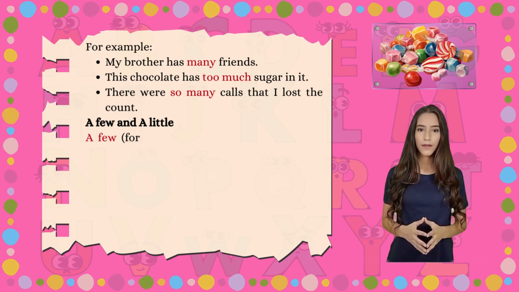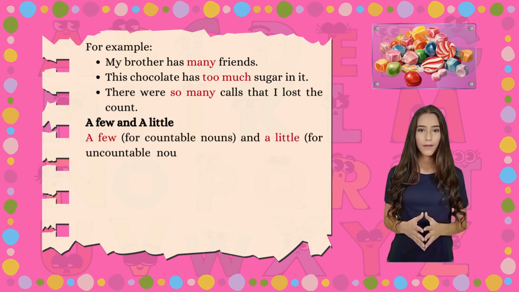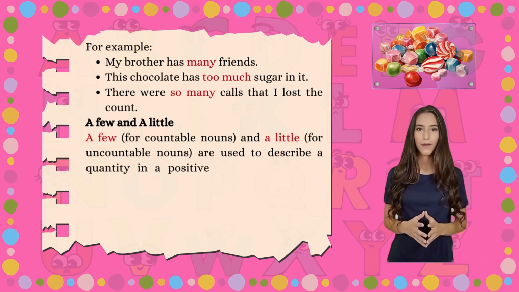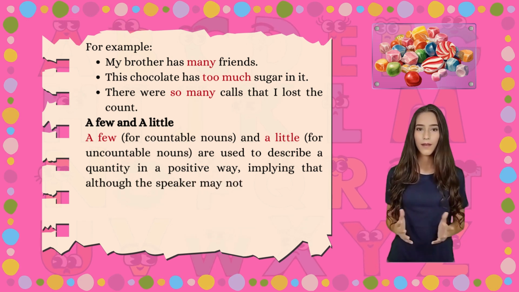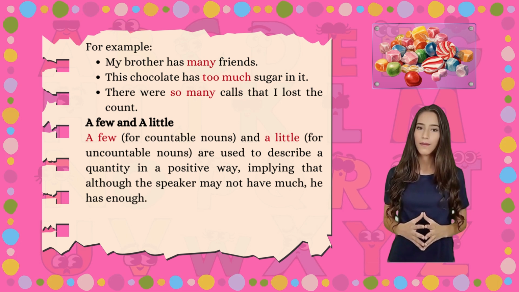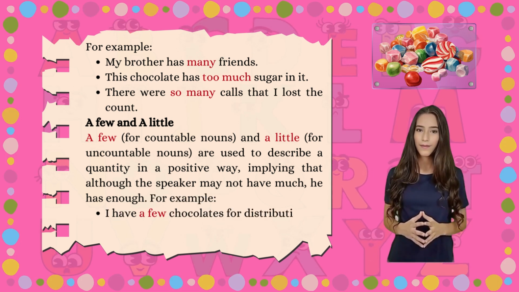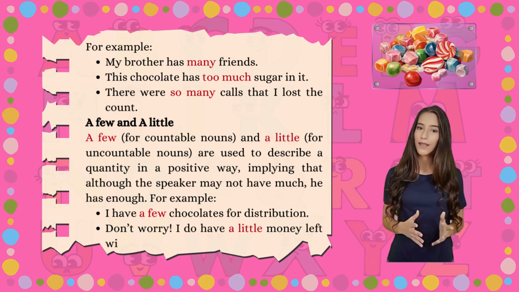A few and a little. A few, for countable nouns, and a little, for uncountable nouns, are used to describe a quantity in a positive way, implying that although the speaker may not have much, he has enough. For example, I have a few chocolates for distribution. Don't worry. I do have a little money left with me.